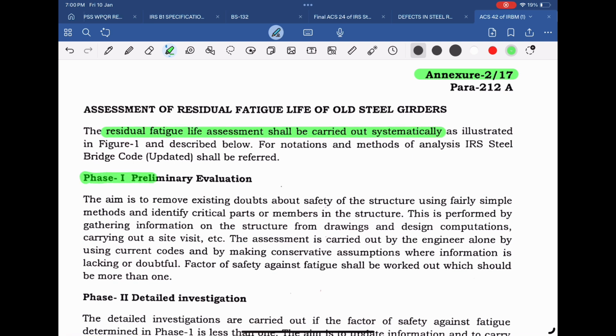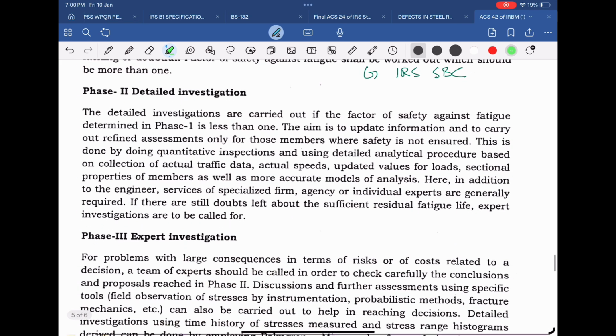In Phase 1, preliminary evaluation shall be done. This will include assessment by the engineer alone by using current codes. The help of simplified approach given in Annexure G of IRS Steel Bridge Code may be taken for this purpose. If fatigue life comes out to be negative, further investigation is required as per Phase 2.